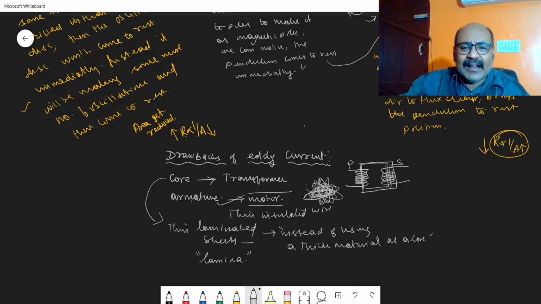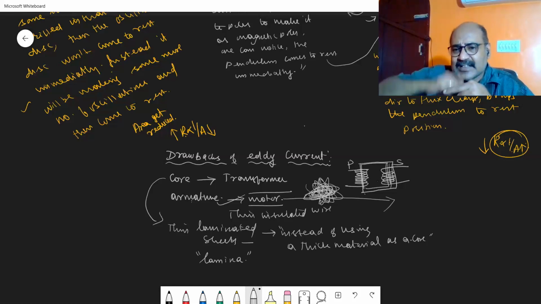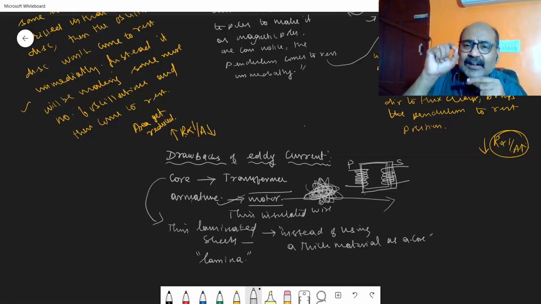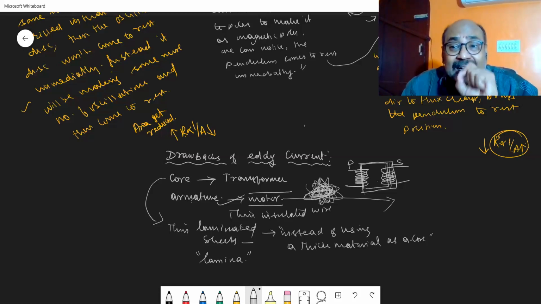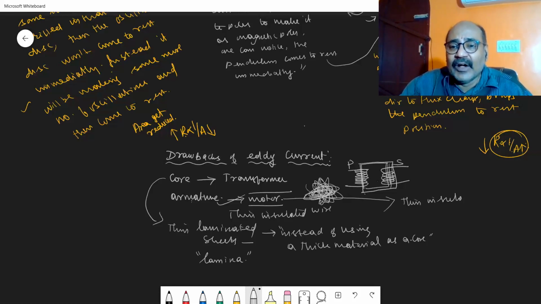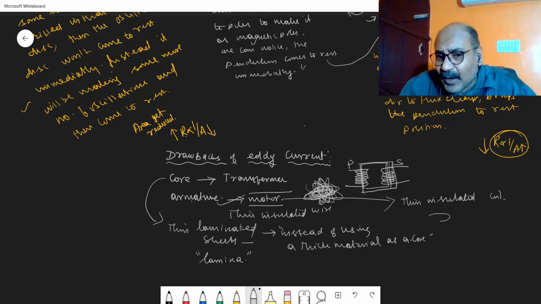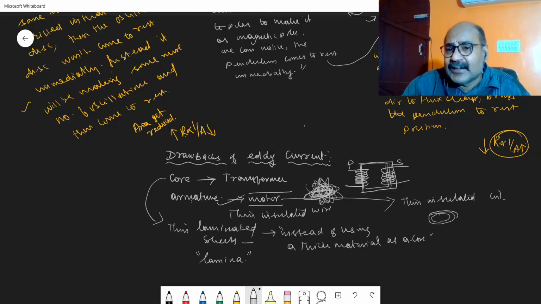Similarly, in the case of an electric motor, what will you do? The armature is a coil of wire wound over a support. That coil should be a thin insulated coil. When you make the wire wound as a coil, the nearby turns are very thin.